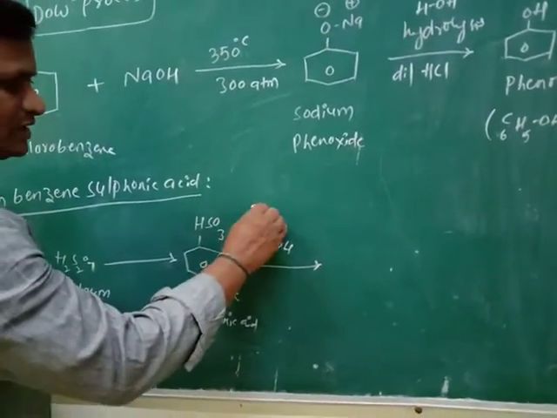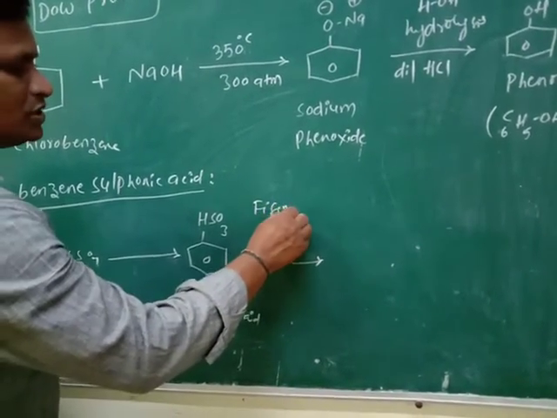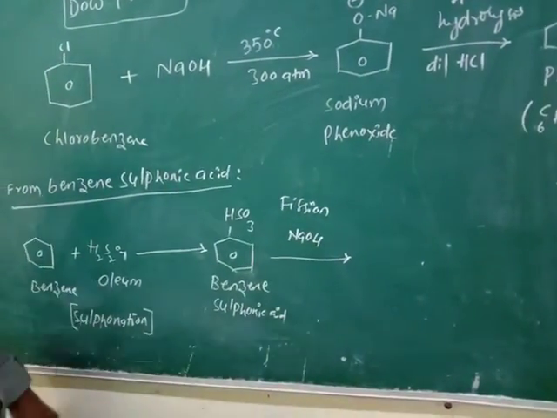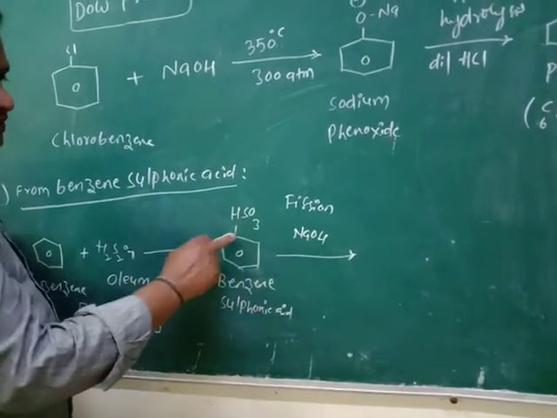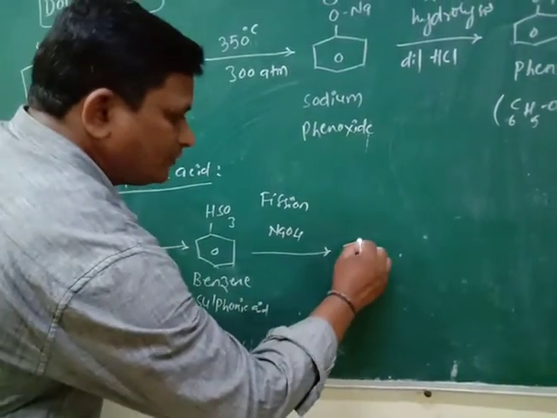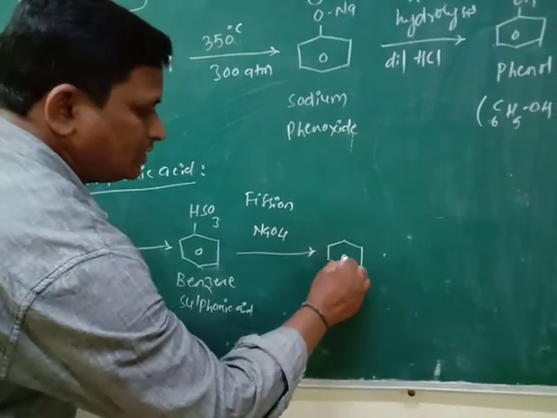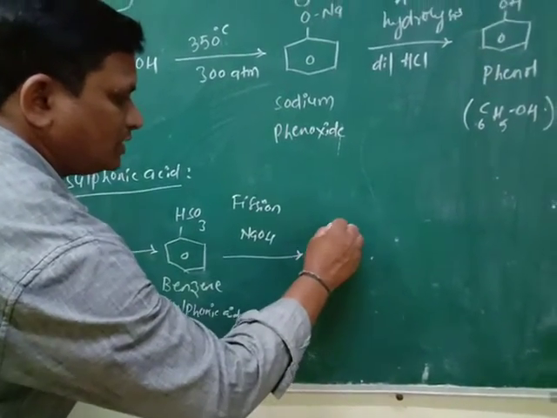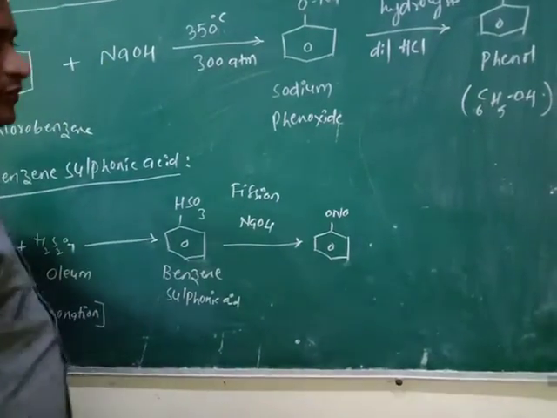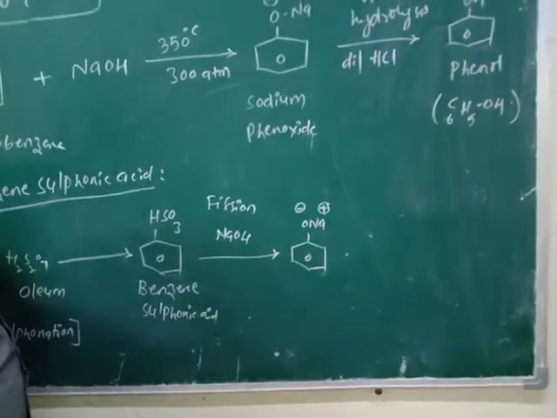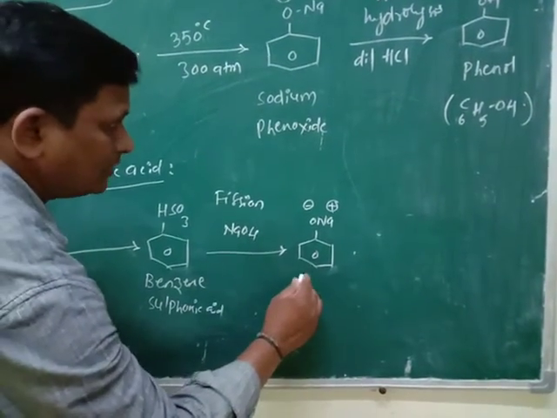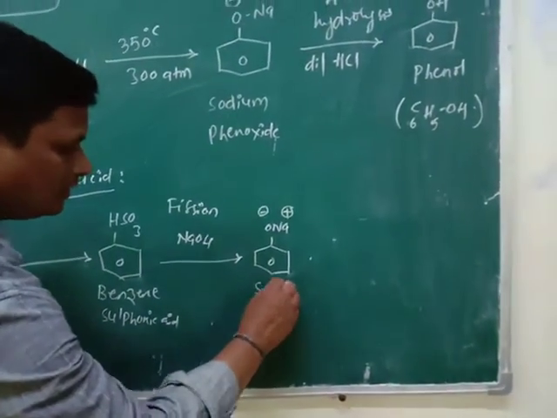It is the fission of the NaOH, and NaO is attached to the benzene ring. The obtained compound is the sodium phenoxide, Na plus and O minus.